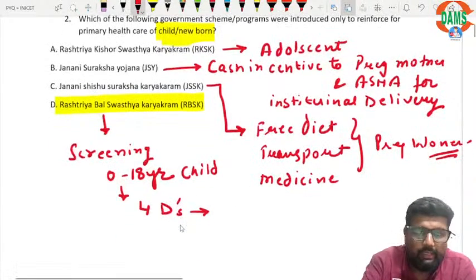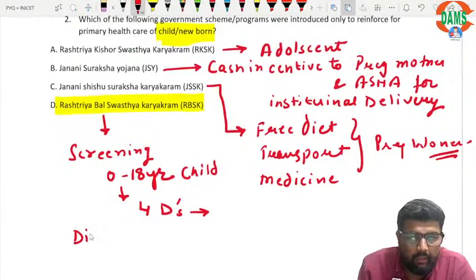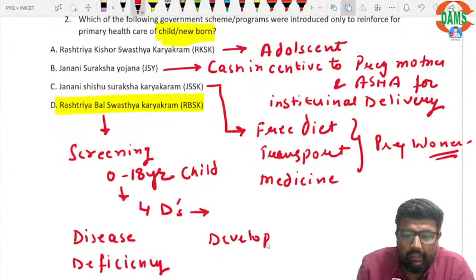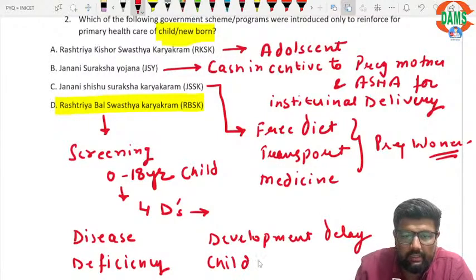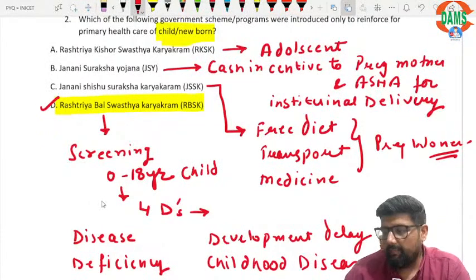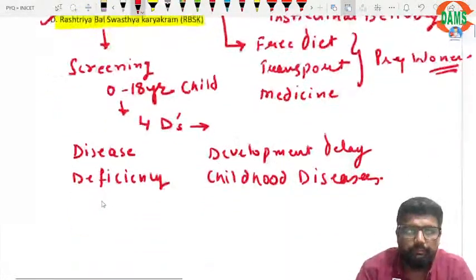Number 1 is any disease, any deficiency like iron deficiency, vitamin deficiency, any developmental delay, or childhood diseases, right? So here the correct answer is Rashtriya Bal Swasthya Karyakram.